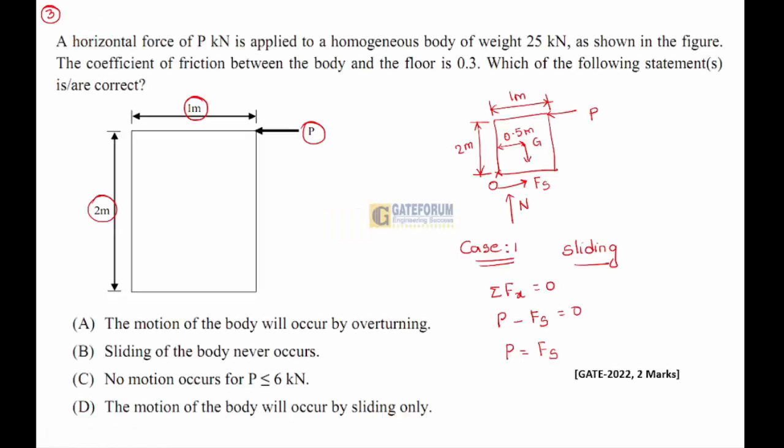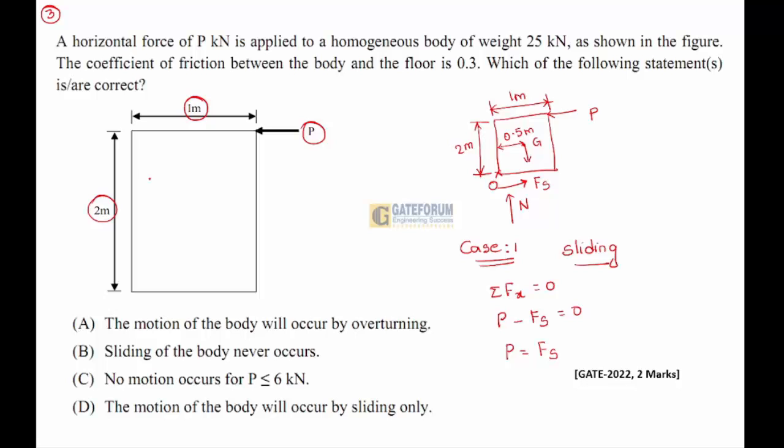Now, when we take summation Fy equal to 0, reaction force acting upward and the weight force acting downward, N minus W is equal to 0. N equals W, that will be 25 kilonewton. So friction force is mu N, 0.3 is mu into N is 25.